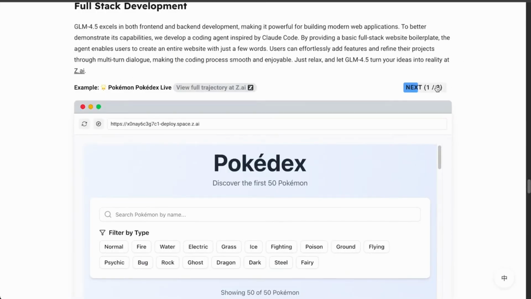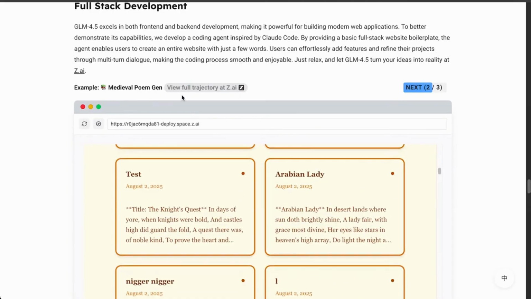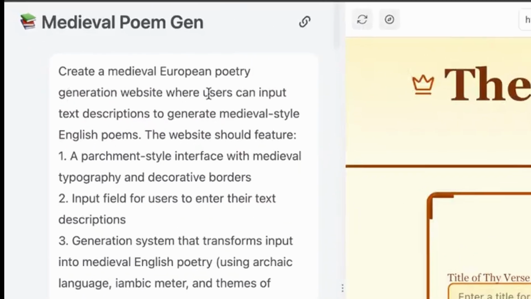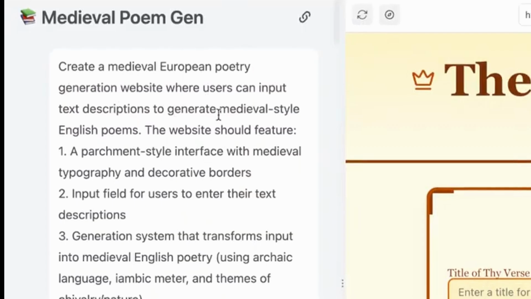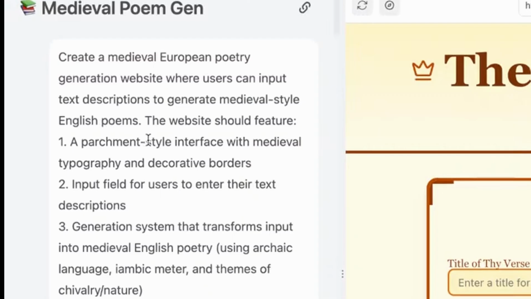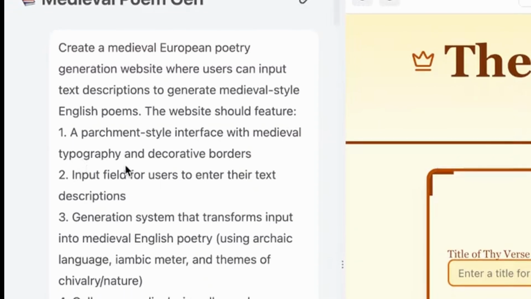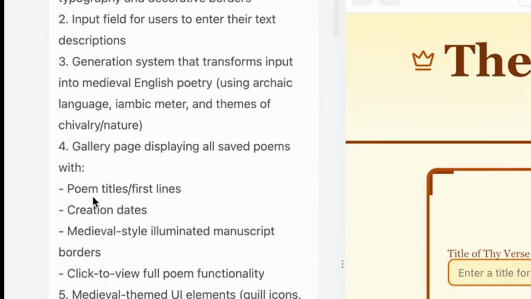What else do we have here? The medieval scribe. Let me see, what's this? Create a medieval European poetry generation website where users can input text descriptions to generate medieval-style English poems. The website should feature one, and it gives the details.